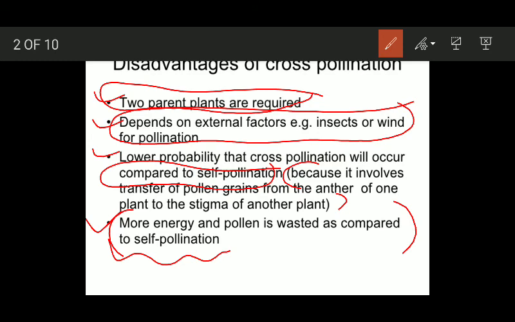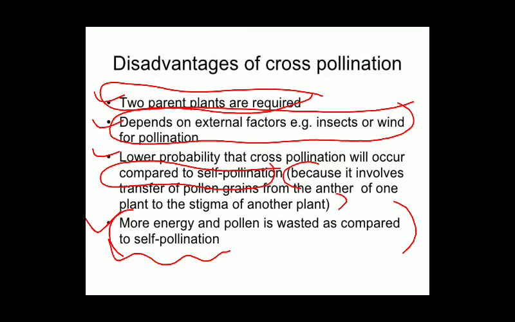When they move from one flower to another flower situated on another plant, there are chances that they may get lost. That is why more pollen grains are wasted and more have to be produced. So it is an energetically expensive process as compared to self pollination.